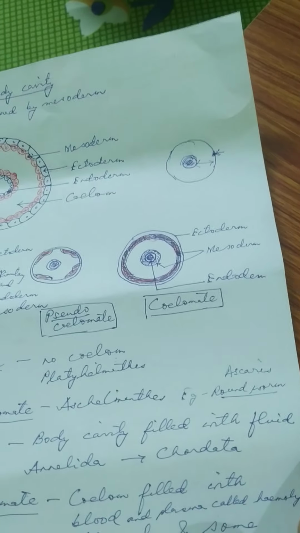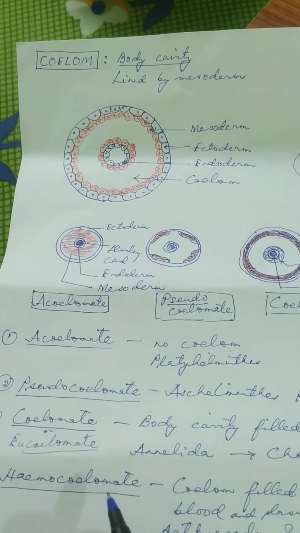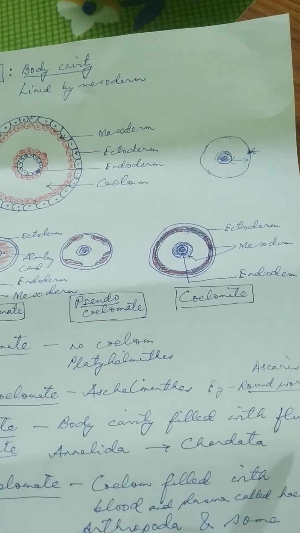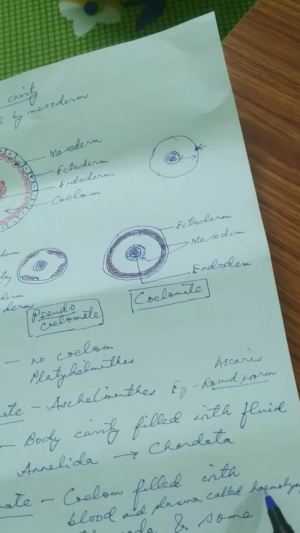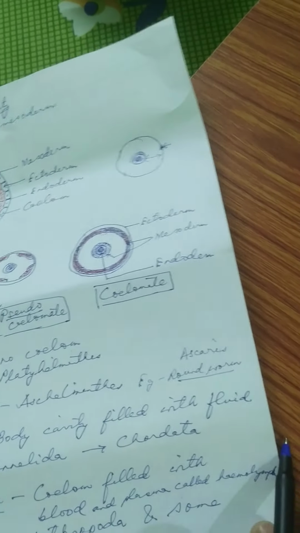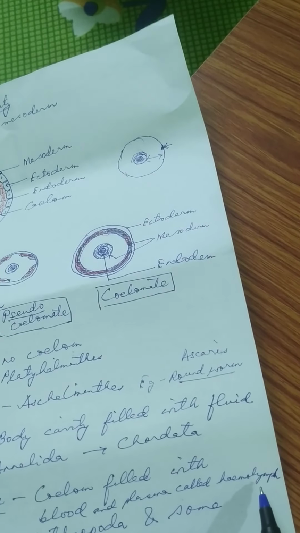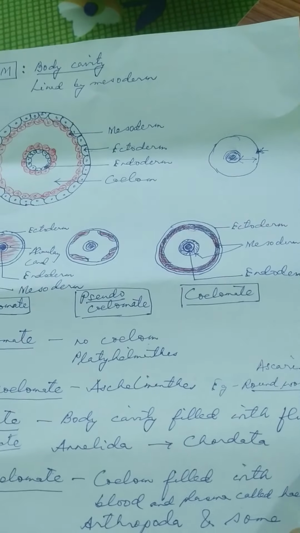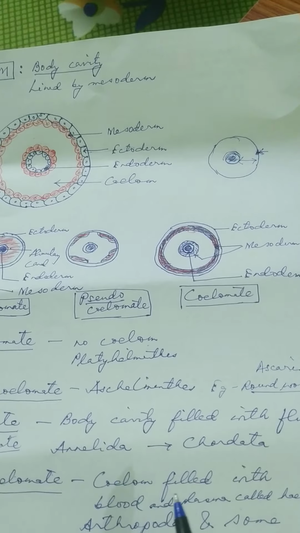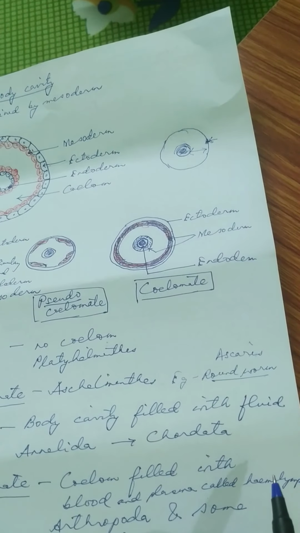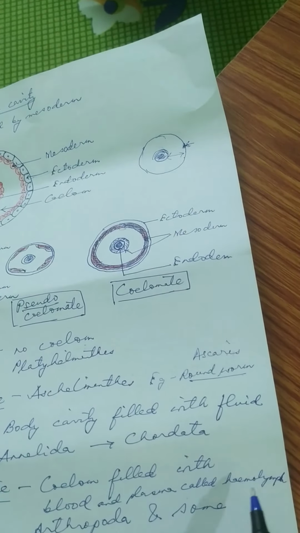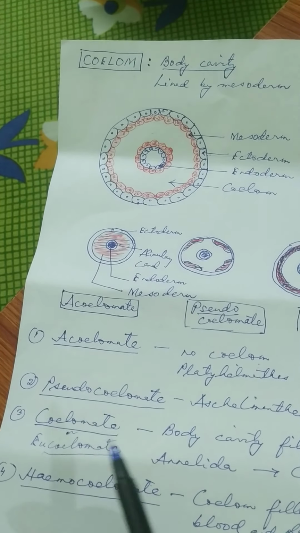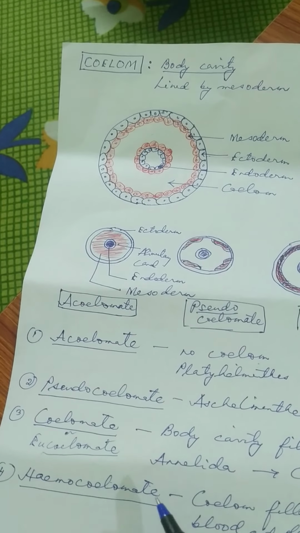As the coelom is filled with blood and plasma, this blood and plasma is called hemolymph. So in some animals, the coelom is filled with blood and plasma, which is called hemolymph. Those animals that have hemolymph inside the coelom are called hemocoelomate animals.